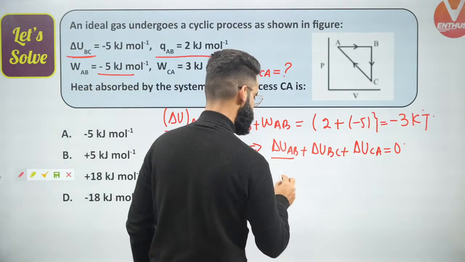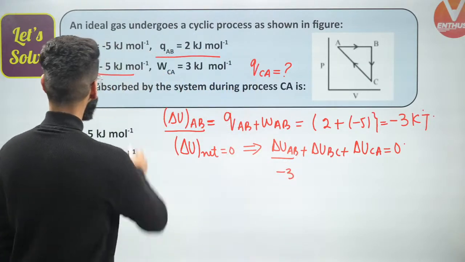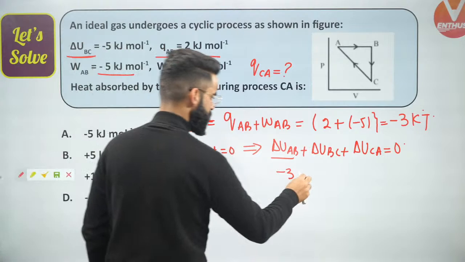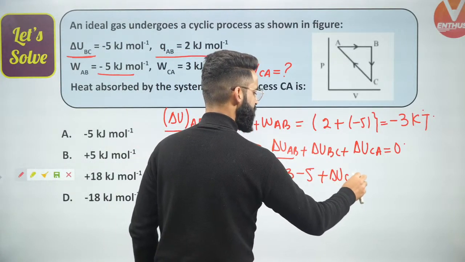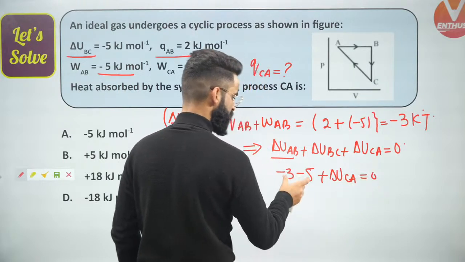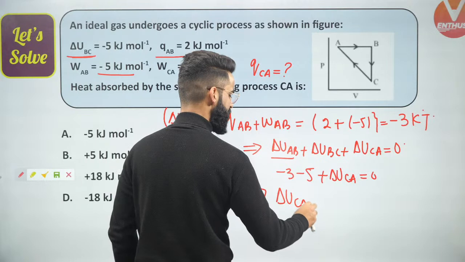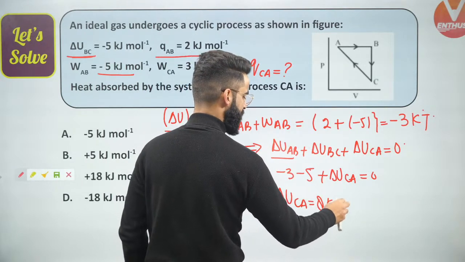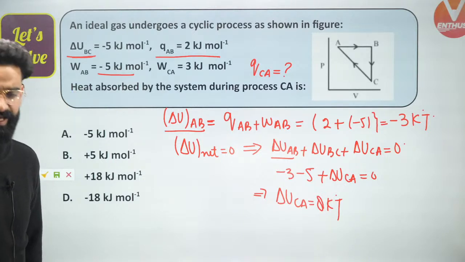Yes, it is -3. Do we know delta UBC? Yes, it's given as -5 kilojoules, plus delta UCA, equal to 0. So it's -8, and delta U during the process CA is going to be 8 kilojoules right here.